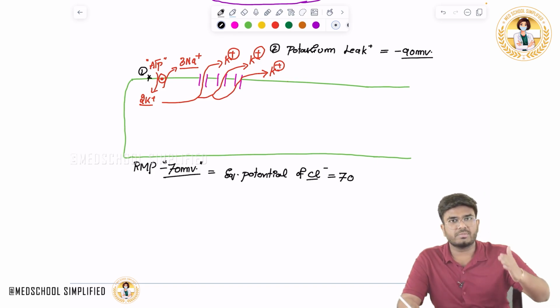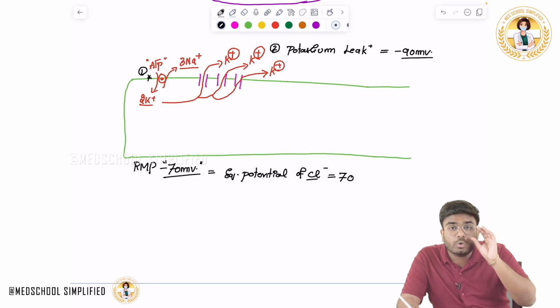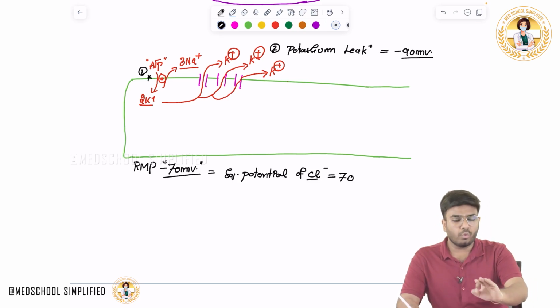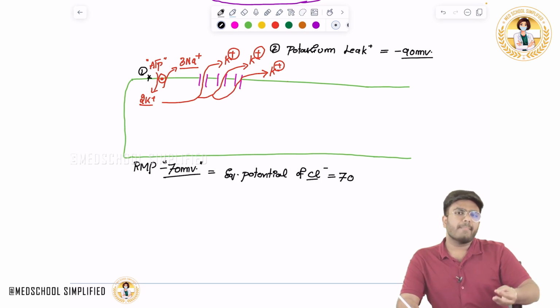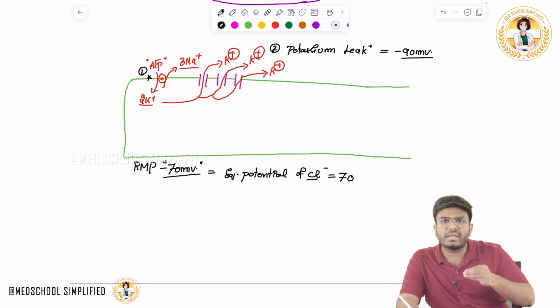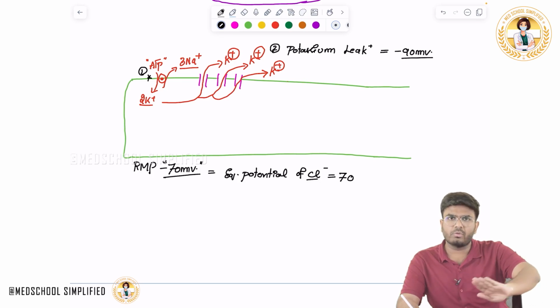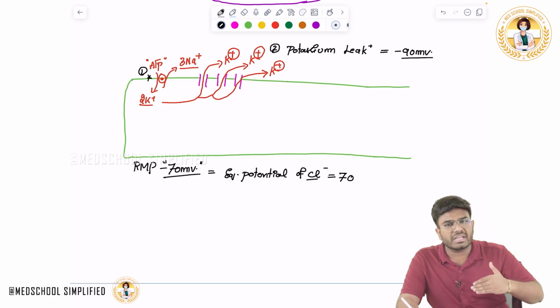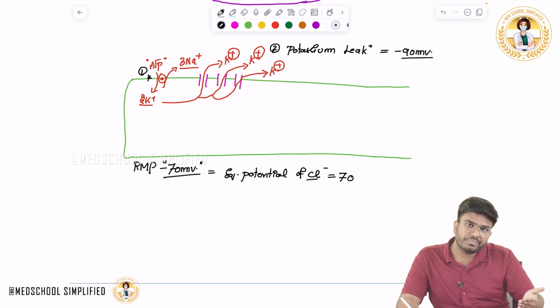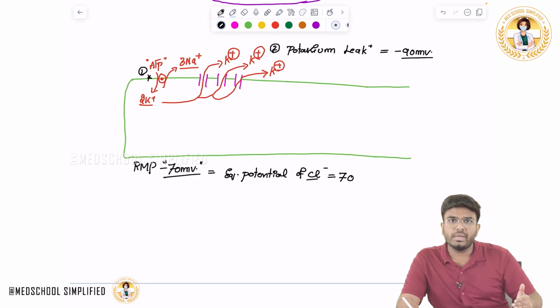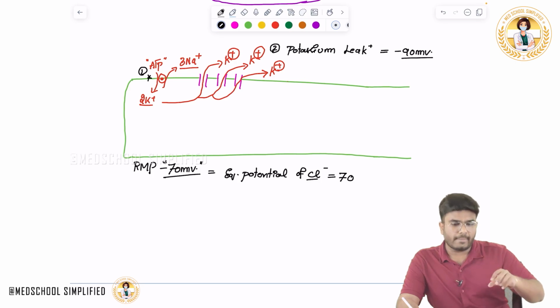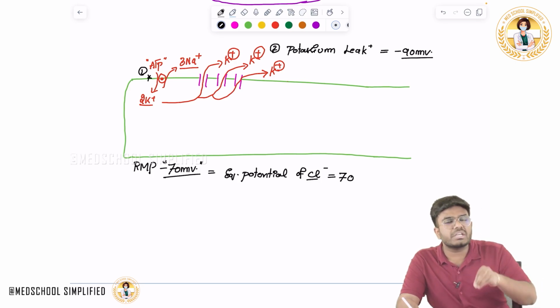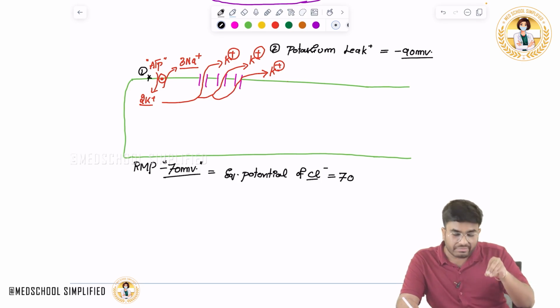You can say the equilibrium potential of potassium is minus 90 millivolts. So potassium is going out. If only potassium were going out, I would say that this nerve's resting membrane potential is minus 90 millivolts. It would create an equilibrium so that the nerve generates a resting membrane potential of minus 90 millivolts. But here your neurons not only have the potassium leaky channels, they also have the sodium potassium ATPases. Because of this, ultimately this neuron has generated a resting membrane potential of minus 70 millivolts.